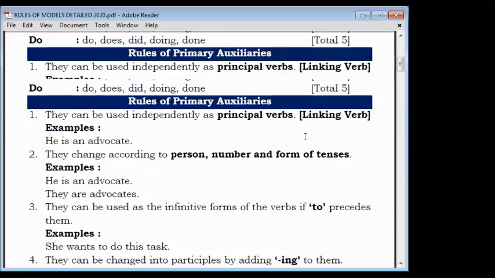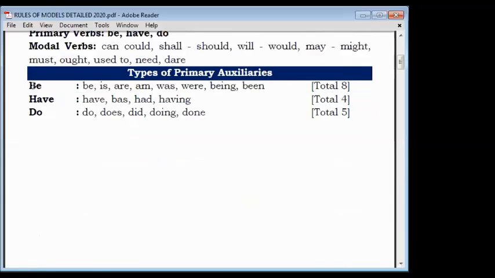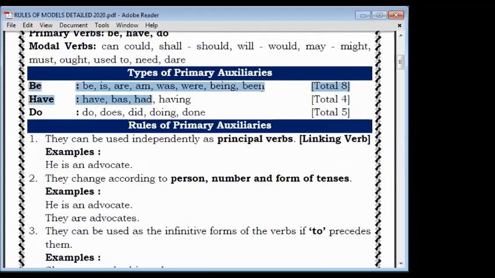Let me show you. This is written. Check here. This is written. Okay. Be, is, am, okay, are, was, were, being, and been. There are a total of 8 forms of be. Wherever these forms are used in an active sentence, then always ing form comes.